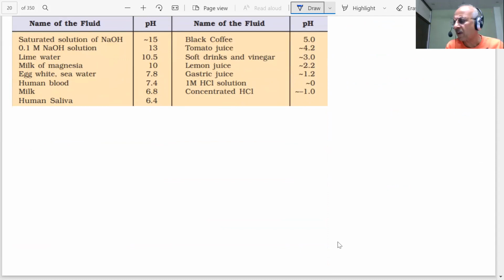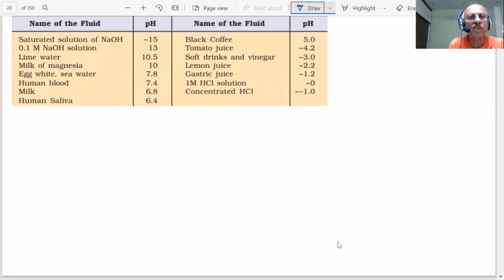As we say, pH has been determined experimentally, you can use different methods. And sometimes it is convenient, students, to have some idea about the various pHs which we use in everyday life. Everything helps, because when objective type questions are given, the knowledge of some range is already in our mind. It helps us.